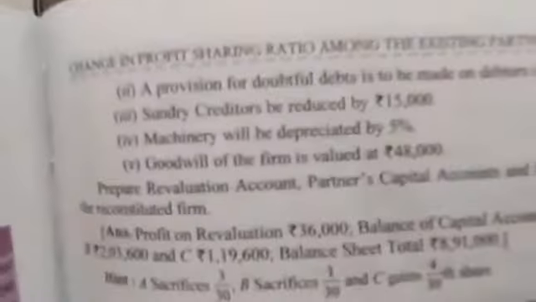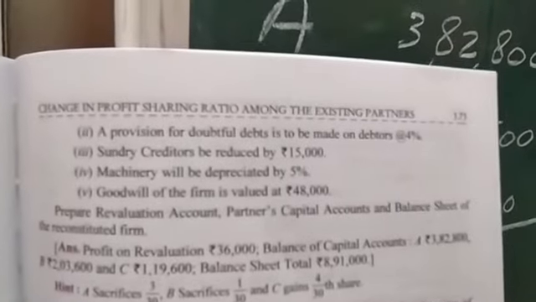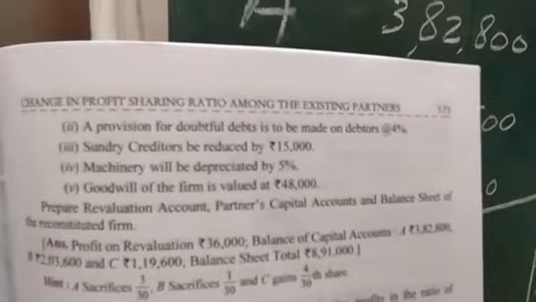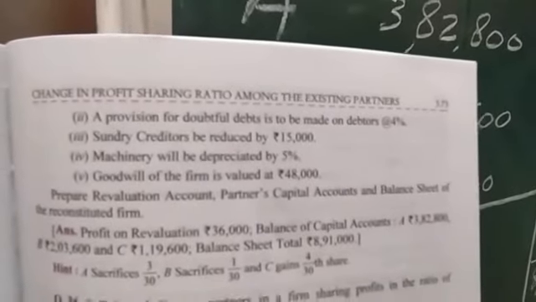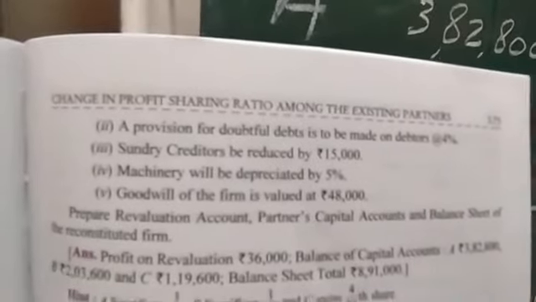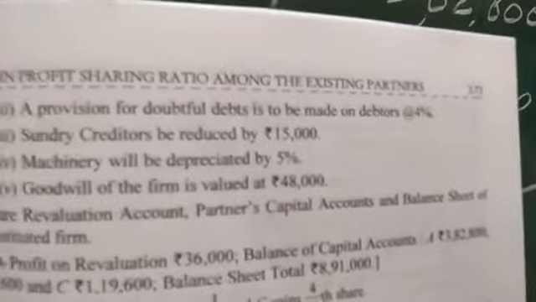Now the third additional information: a provision for doubtful debt is to be made on debtors at the rate of 4%. Already you have treated provision for doubtful debt in 11th class. This amount is deducted from the debtors figure in the balance sheet. It is a new provision and it is deducted from debtors. So calculate 4% of debtors.